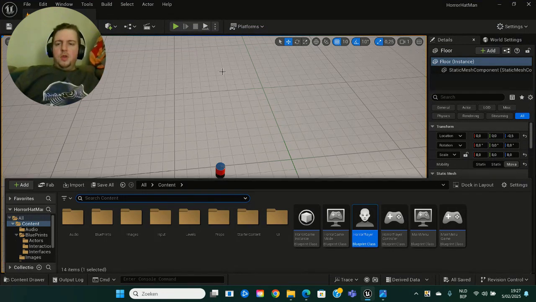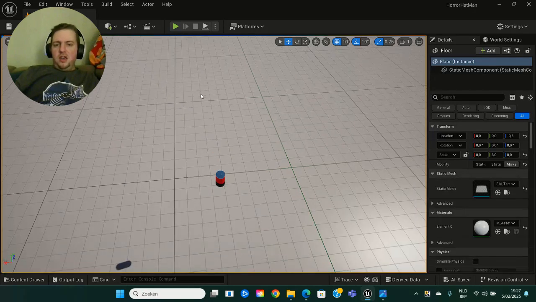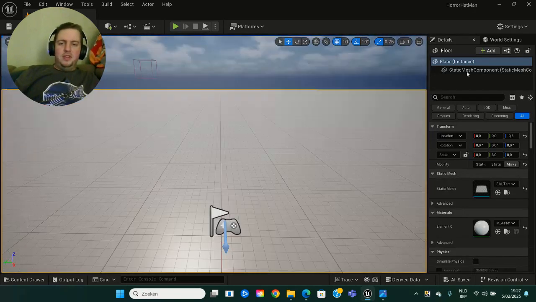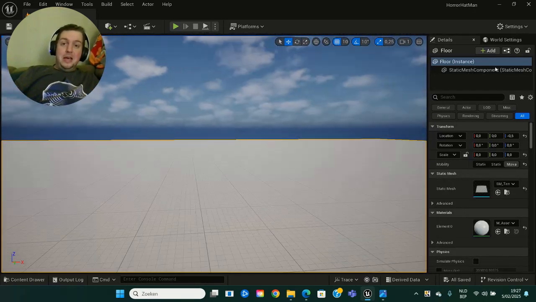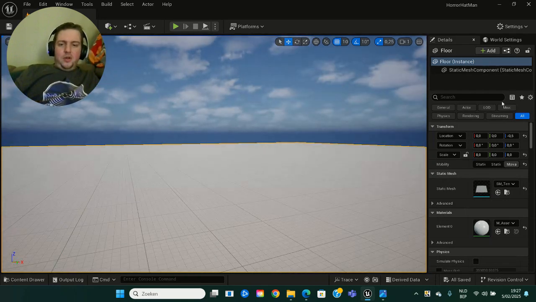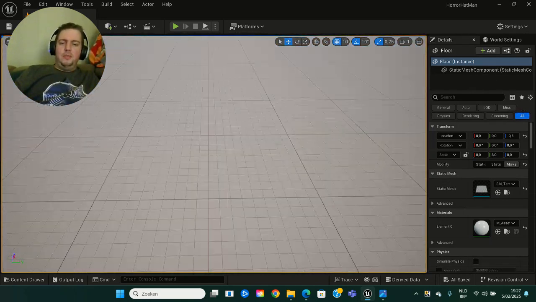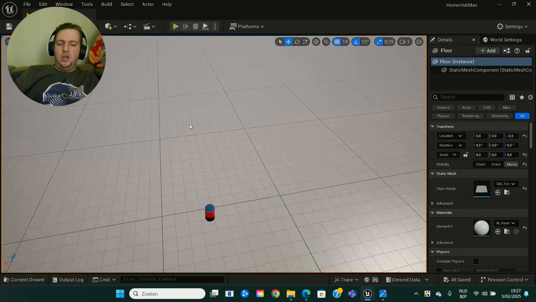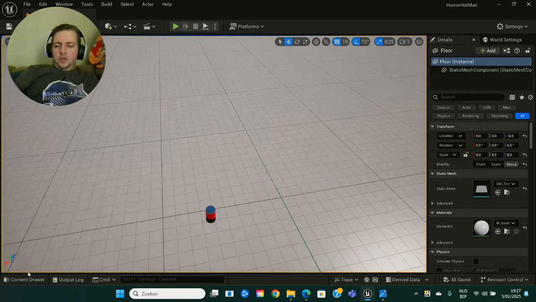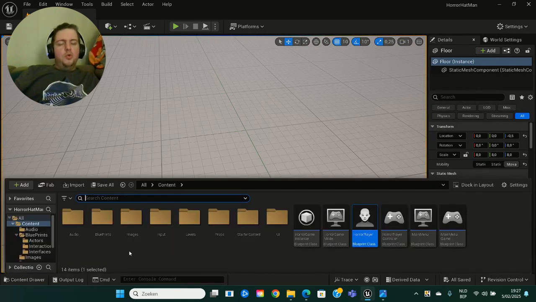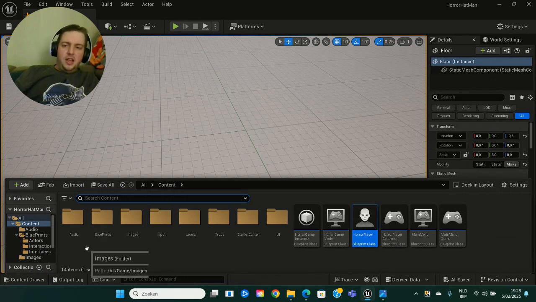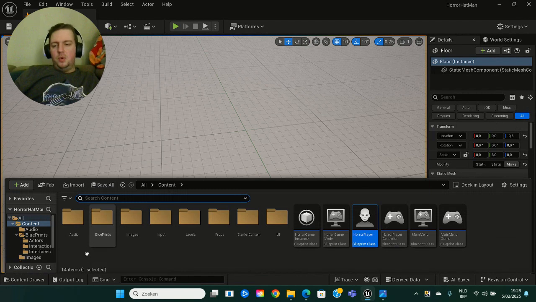So anyways, we're here in Unreal Engine 5. This is my home world. I know, it's a bit empty, isn't it? But I just started. I'm at my second day right now, and this is what I've got so far. I want to show you guys because I know you are all fans of my horror gaming, like Five Nights at Freddy's. Thank you so much for that, and also for my other horror games.